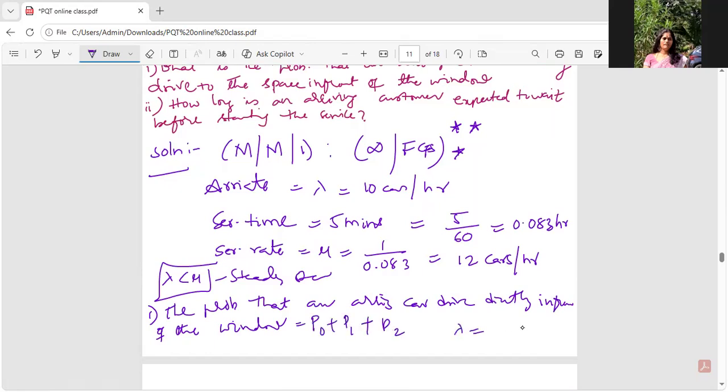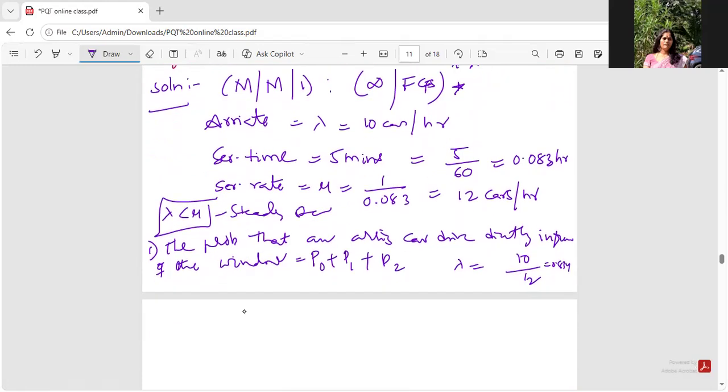Lambda by mu is nothing but 10 by 12, which comes out to be 0.834. So I'll be evaluating P0, which is 1 minus lambda by mu. Once I have P0, I can generate all the other values. P1 is lambda by mu into P0.